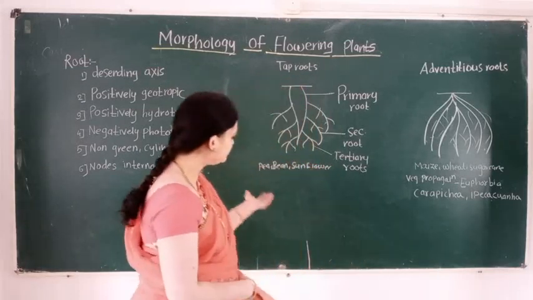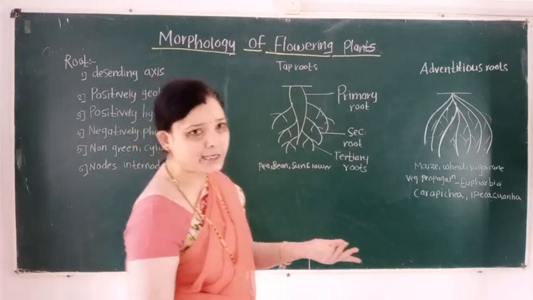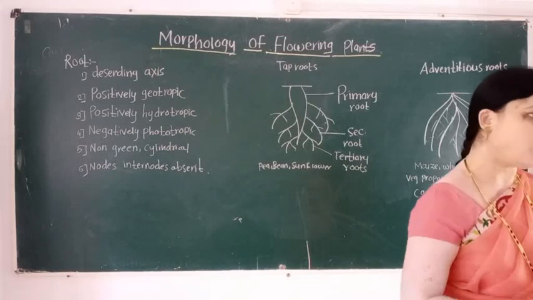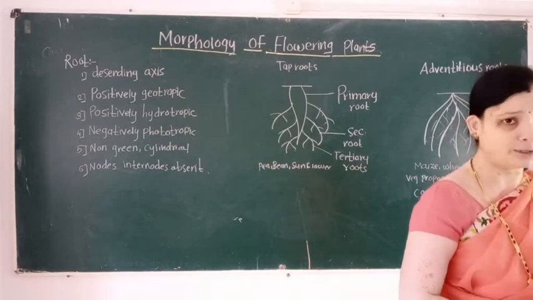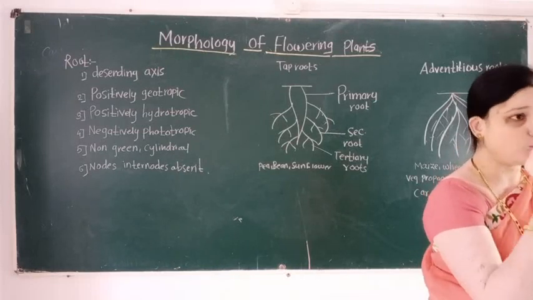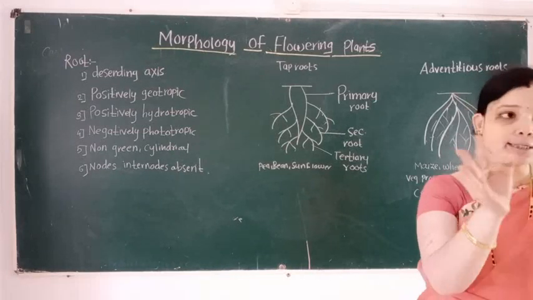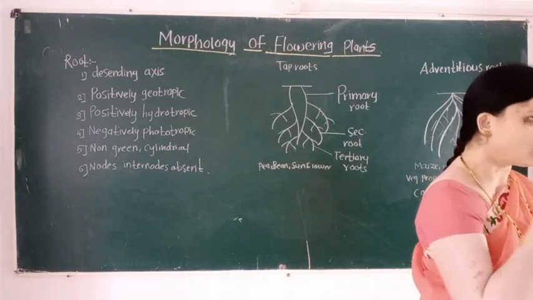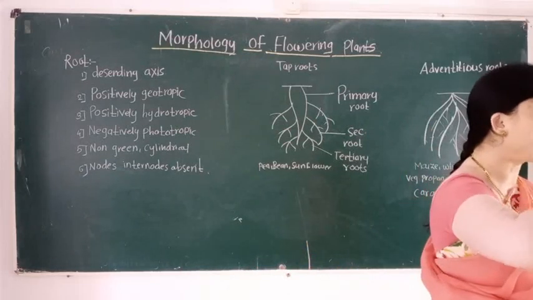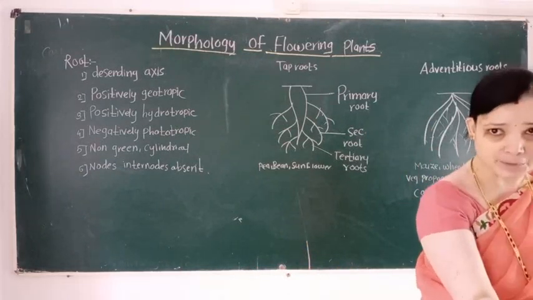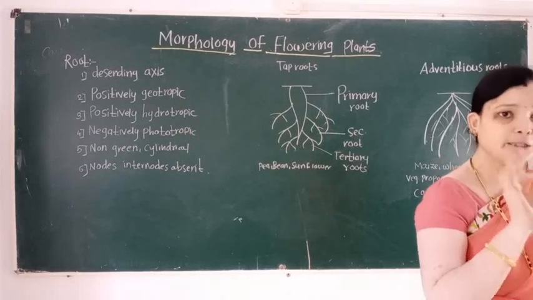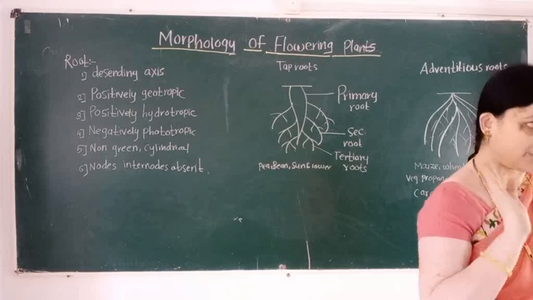Examples of taproot are pea, gram, groundnut, bean, sunflower. These are examples of dicot plants, and in these dicot plants, taproots are present. What is the definition of the taproot? The roots which develop directly from the radicle of an embryo during seed germination are known as taproots. So this is the definition of the taproot.